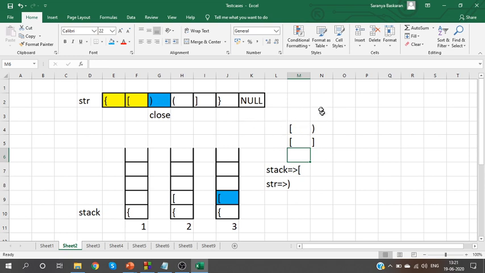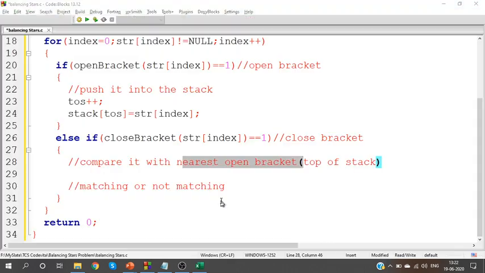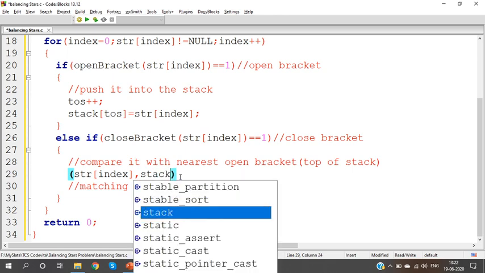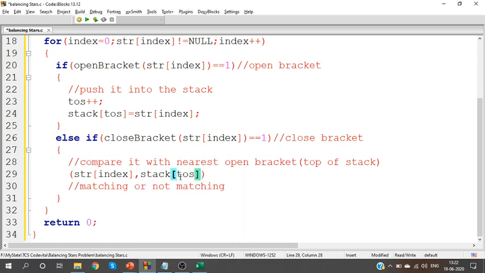So how will I know whether the brackets are matching or not matching? You are comparing a close bracket with the top of stack element. Where do we have the close bracket? In the string. Top of stack is with the stack. So there is a comparison between the string element and the top of stack element. The string element is the close bracket, top of stack is the open bracket.